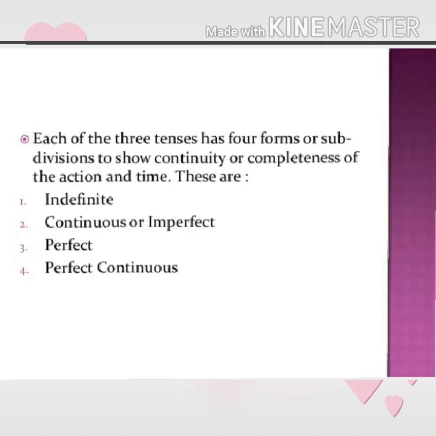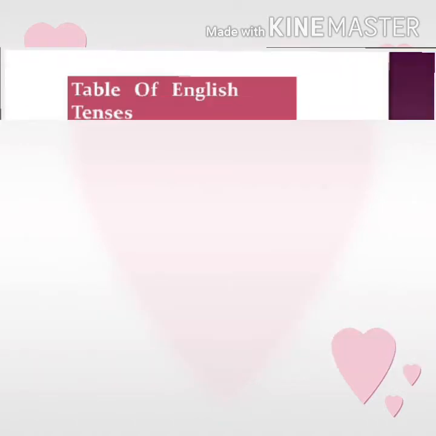They are indefinite, continuous or imperfect, perfect, or perfect continuous. We can say here, for example, present indefinite, present continuous, present perfect, and present perfect continuous, and so on.